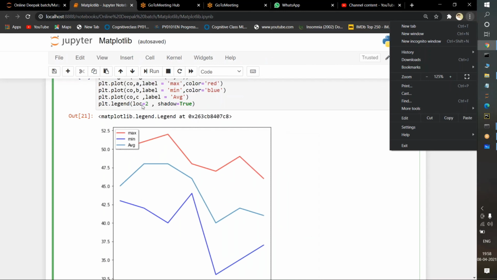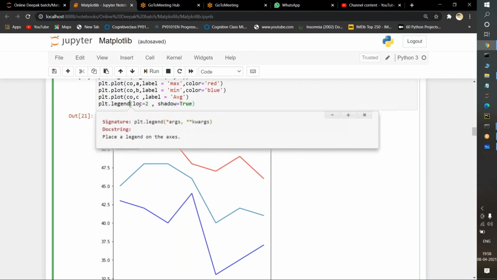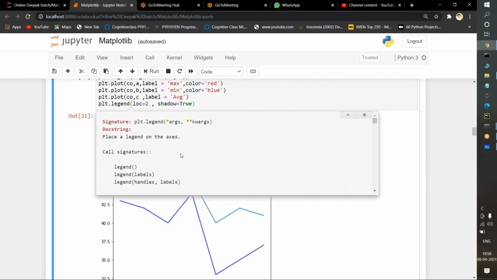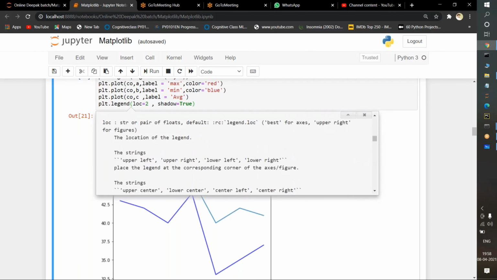So we need to understand one thing here, loc, which means location. If I press shift plus tab here, a function pop-up will open. Now let's see what this loc function is. See, the loc function specifies the particular location. You can print on the upper left, upper right, lower left, and lower right. By default it is selecting best, which means it is going to print wherever there is a best position. But I don't want that. I want only at the upper left, upper right, lower left or lower right. In these 4 categories we can give this legend function.